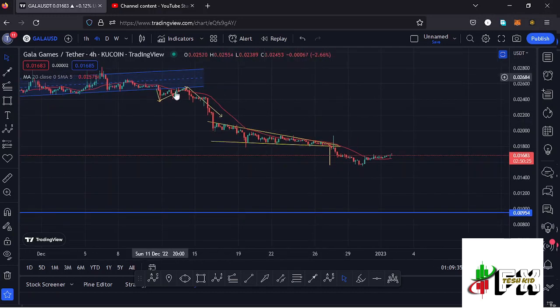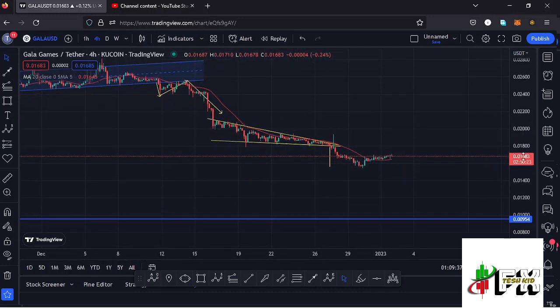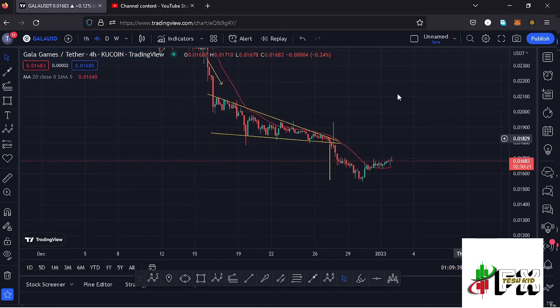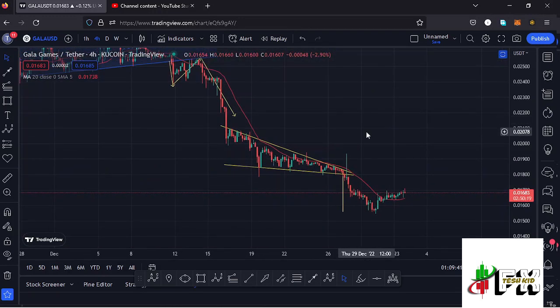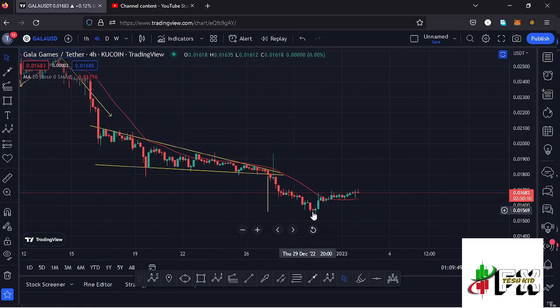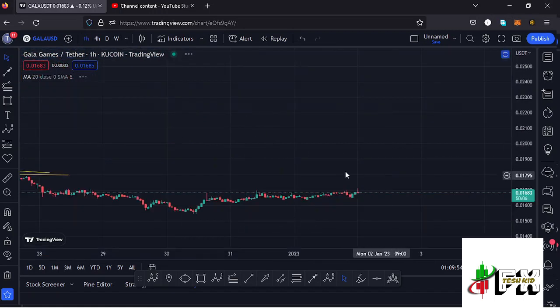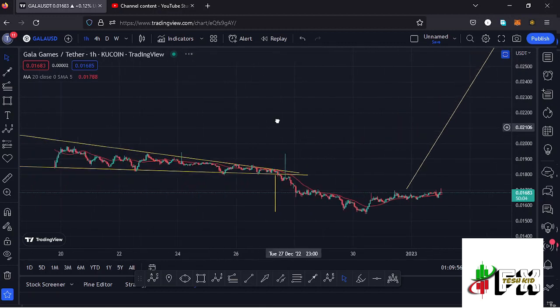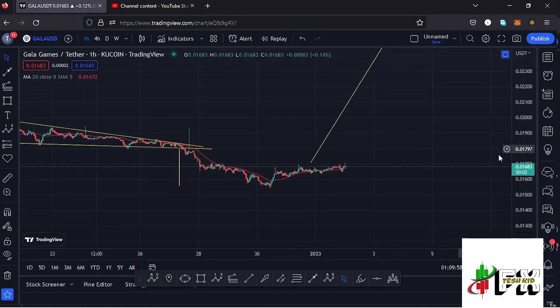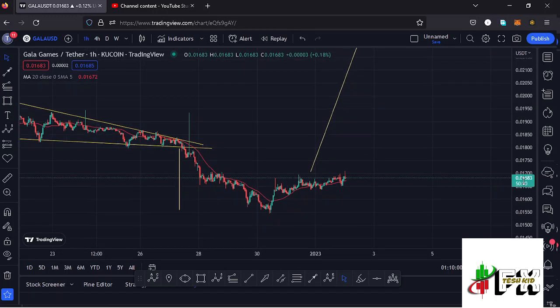And after that breakout out of the channel, we also formed another chart pattern which was a triangle, and it gave us a breakout to the lower side, and its target area has been fully maximized by going back to around the $0.01566 mark. And after making our new low, we have been seeing a very nice bounce to the upside, which has been obeying the Elliott wave structures, and that is what is going to give me the short-term scenarios that I'm expecting to play out here on the Gala Games chart.